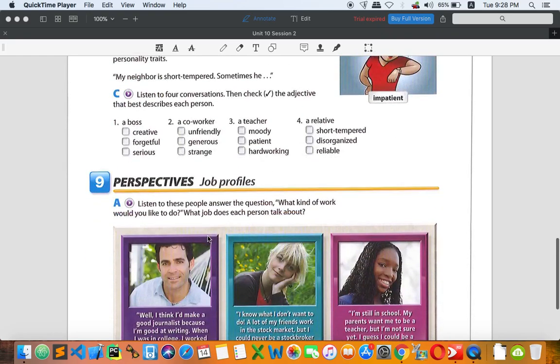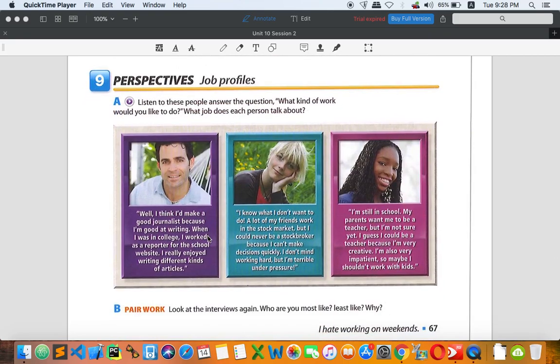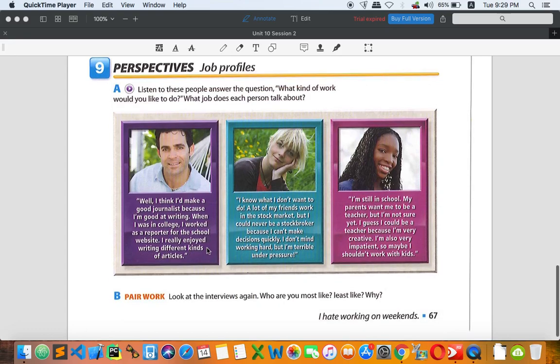Okay, let's go to the last activity of this lesson, job profiles. This one is about listening. But we just read, in order to find out what is going on right here. Listen to these people answer the question, what kind of work would you like to do? What job does each person talk about? All right, so let's understand a particular person right here.